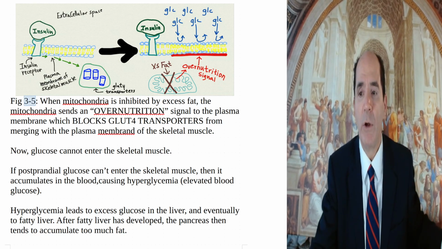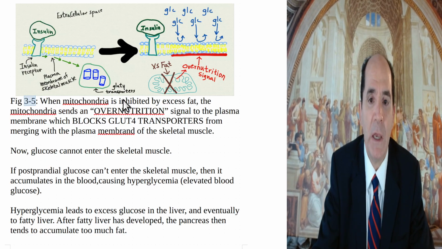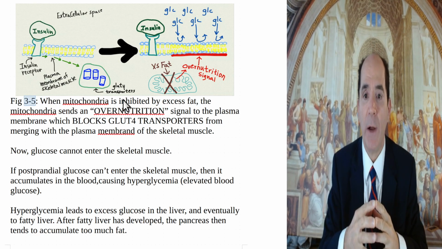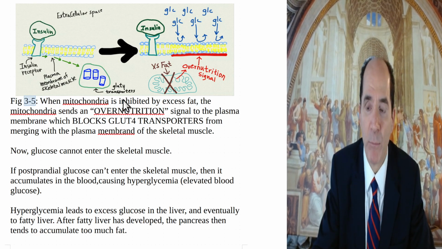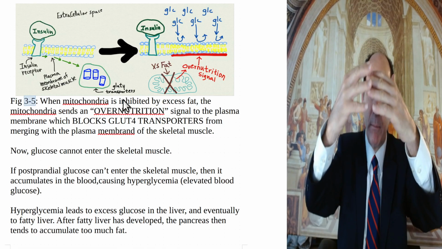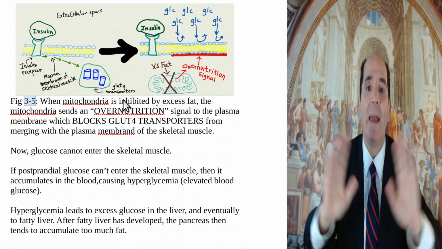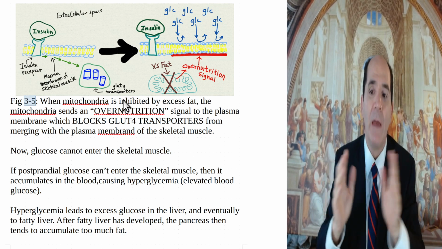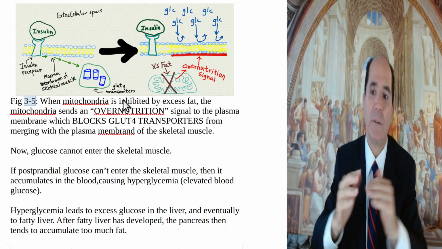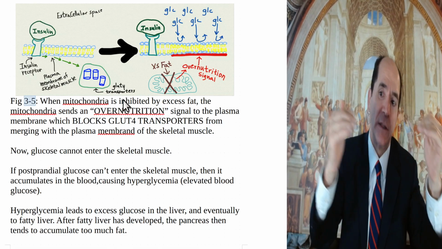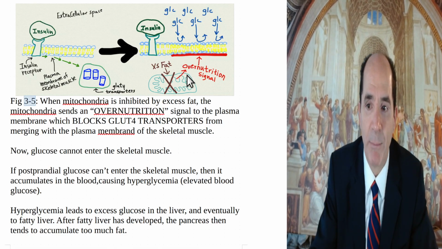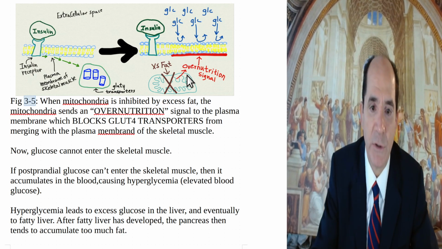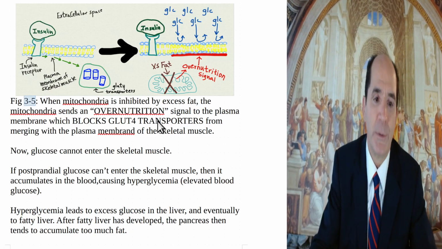The most important thing to know about insulin resistance is that the main cause is fat leading to overnutrition within the mitochondria and inhibition of intermitochondrial membrane electron transport. The mitochondrial membrane gradient goes too high and complexes 1, 3, and 4 are no longer able to pump protons against an excessively high gradient, and it starts going in reverse and you start dropping electrons down into the mitochondrial matrix producing free radicals, superoxides. Okay, so anyways, that's called overnutrition.